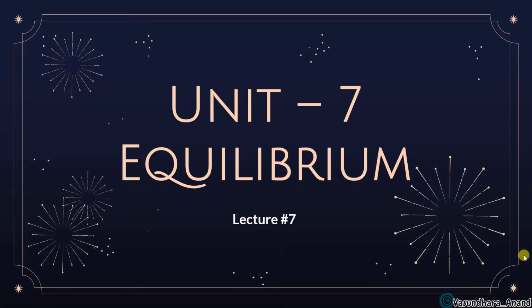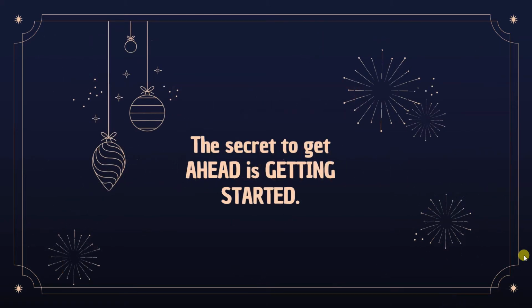Here is lecture number 7 of Unit 7, Equilibrium, and we have started ionic equilibrium. I hope whatever I explained in the previous video, that is the Arrhenius concept and the Bronsted-Lowry concept, is clear to you. We'll understand more in this video about the Bronsted concept and Bronsted conjugate acid-base pair. So let's start as usual with the quote, and the quote is, "The secret to get ahead is getting started."